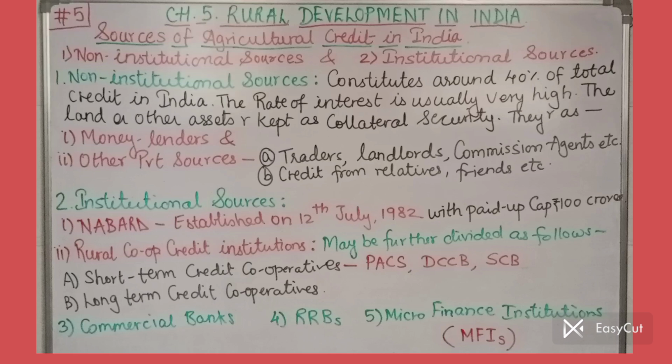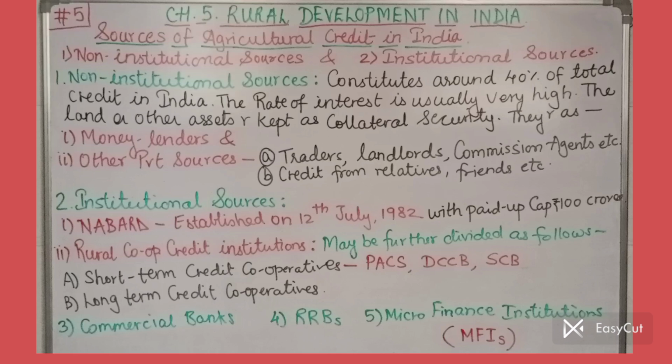We are studying sources of agricultural credit in India. The main sources are non-institutional and institutional. Under non-institutional sources, we have seen money lenders and other private sources. In the institutional sources, we have seen NABARD, then rural cooperative credit institutions, and now we are moving on to third, commercial banks. Commercial banks are set up everywhere to provide rural credit to the rural population as per their requirement.